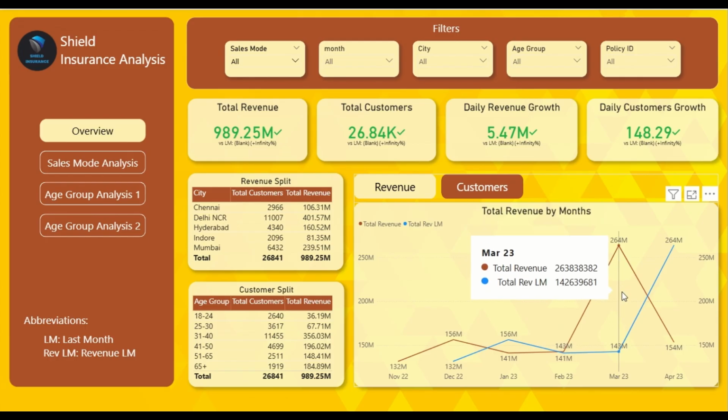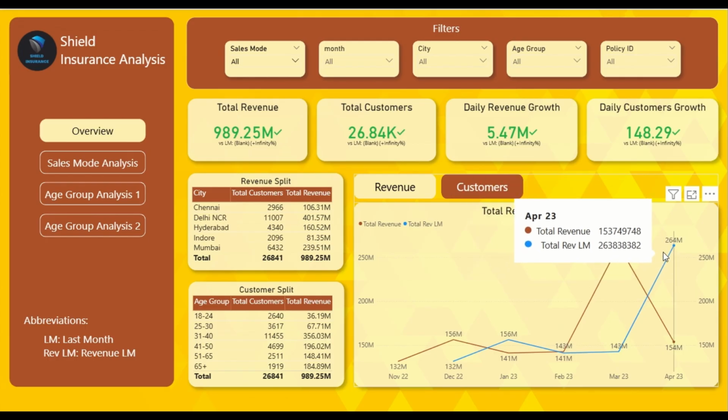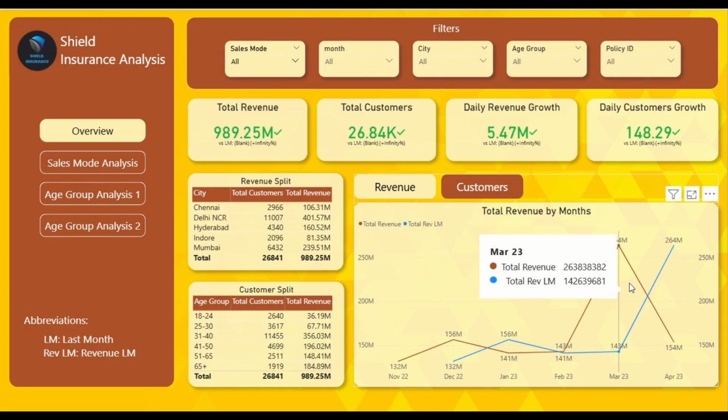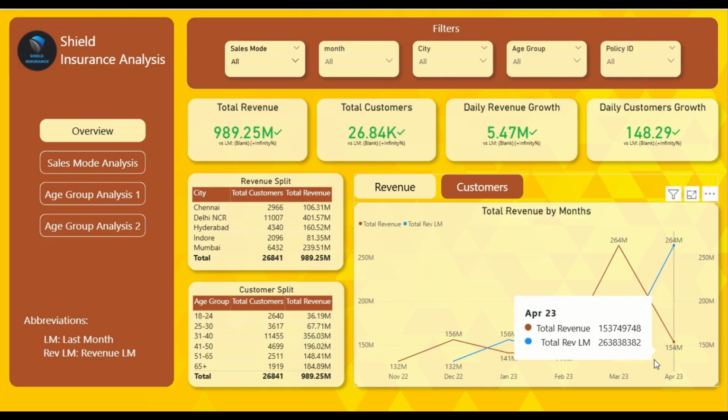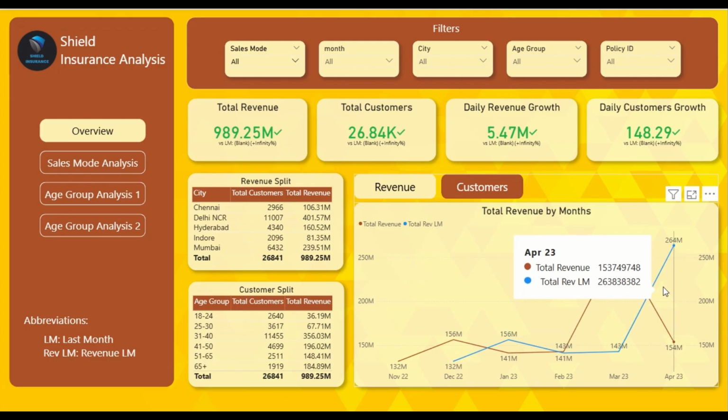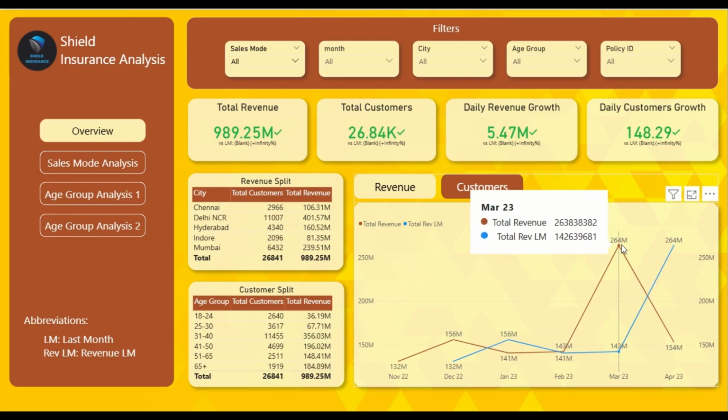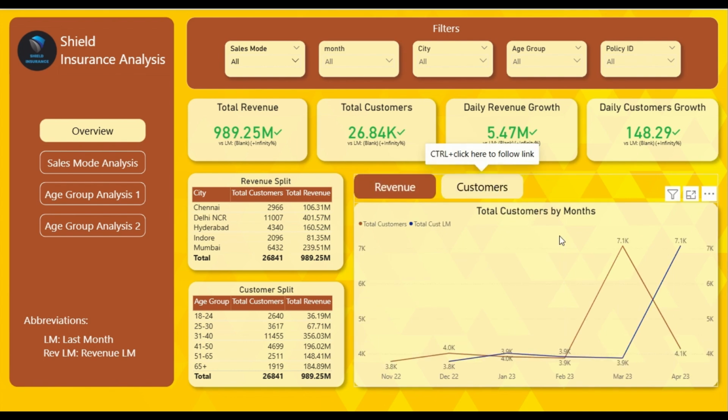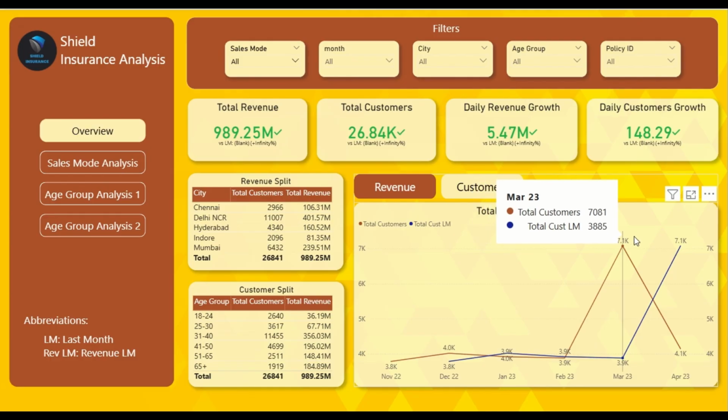You will notice here March is the only month which showed good performance as compared to the rest of the months. And in April, the values declined. Total revenue declined, and same goes for customers. In March, the total customers were high, and in April, they declined. And it is same for every metric.